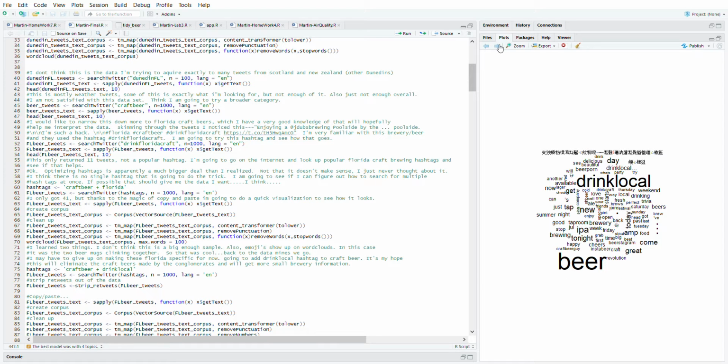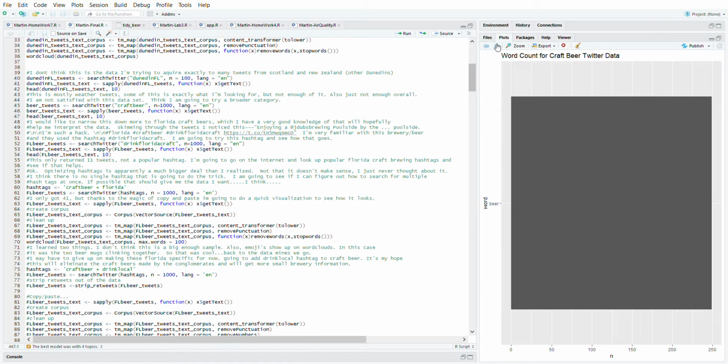These are all the word clouds here. I realize I've been skipping these again. I'm trying to go faster. It wasn't a big enough sample. Also, I learned that emojis show up on word clouds, which was cool. I didn't know that yet. Now I do. So that wasn't quite enough.